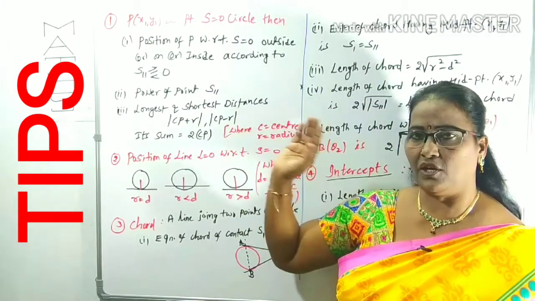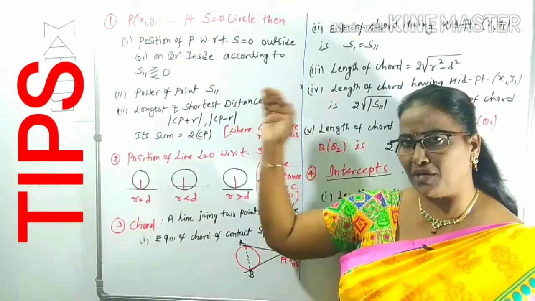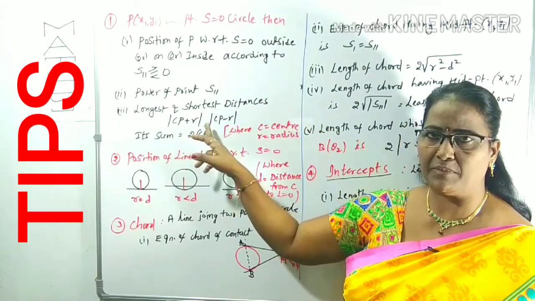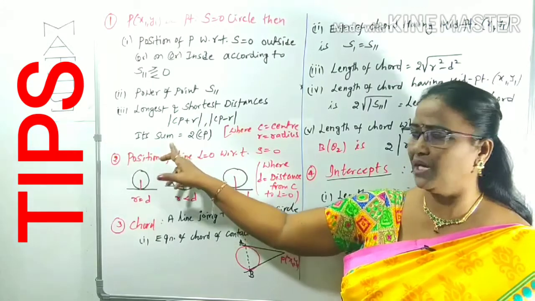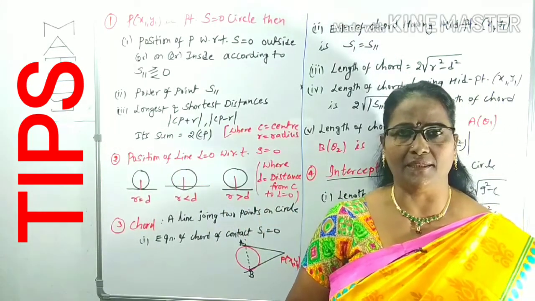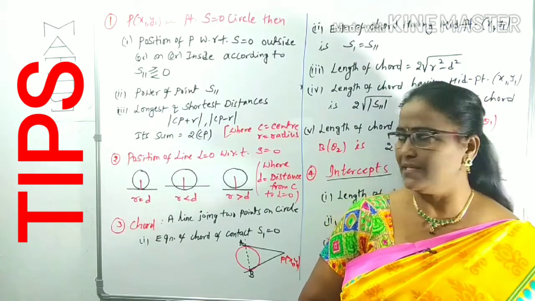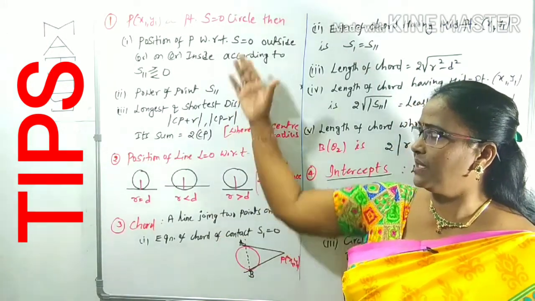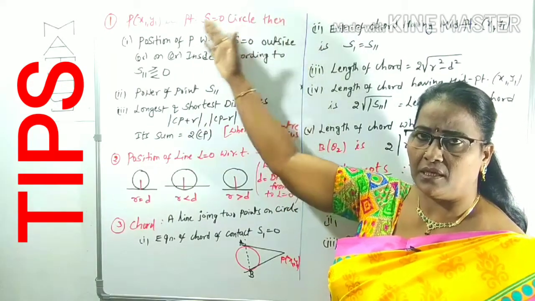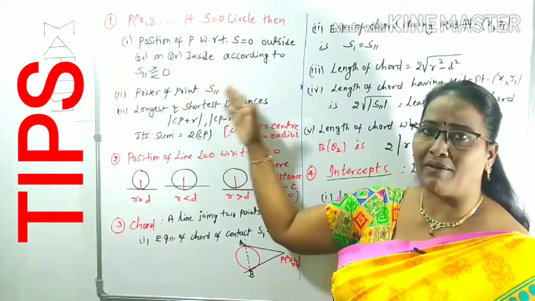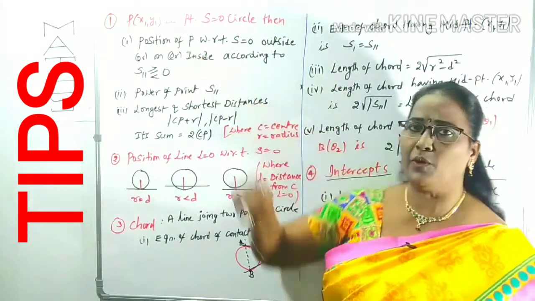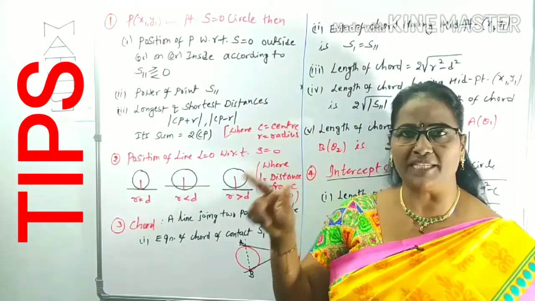What are the longest and shortest distances from a point to the circle? |CP| + R and |CP| - R respectively, and their sum is 2|CP|, where C is the center and R is the radius of the circle, right? Now you have seen the various points with respect to the position of the point and the power of the point with respect to the circle. Those are the points of tip 1, related to a point with respect to the circle.